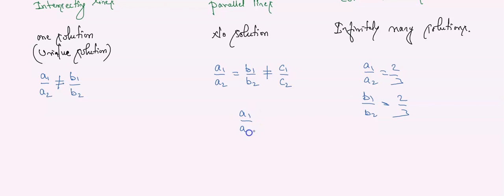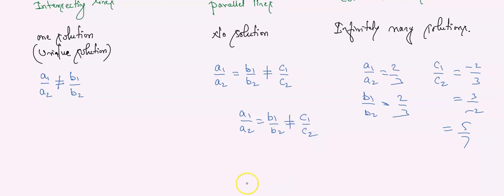A1 by A2 is equal to B1 by B2. जब हम C1 by C2 को चेक किए, when we cross checked C1 by C2, then I got minus 2 by 3, or 3 by minus 2, or let it be some 5 by 7, anything. But the condition is it is not equal to A1 by A2 or B1 by B2. It means that value is not equal to C1 by C2.